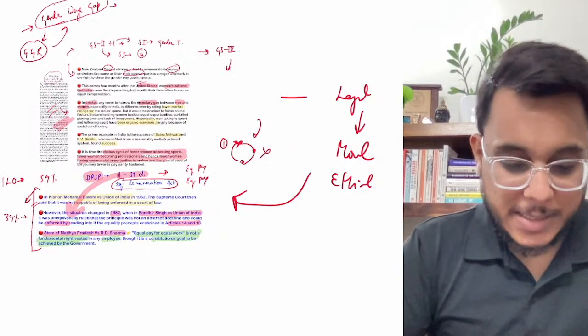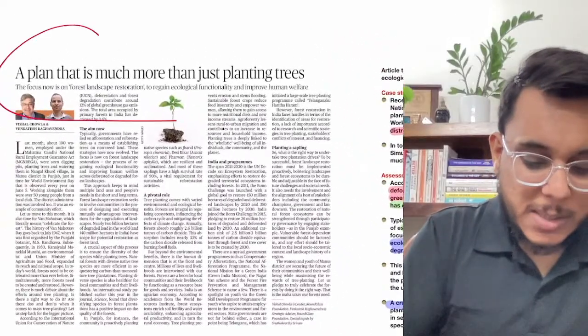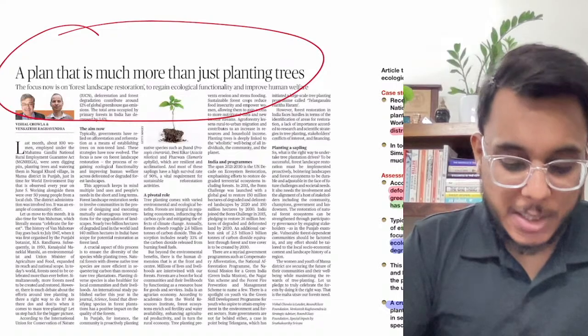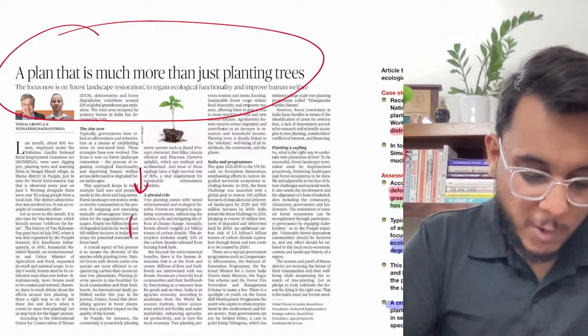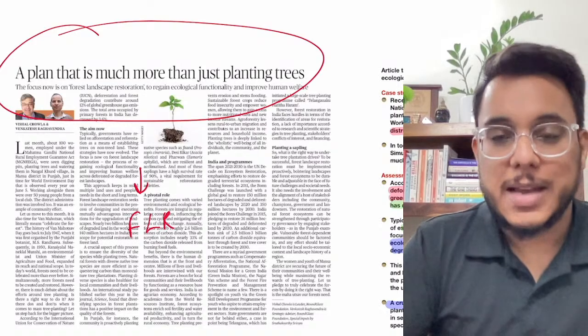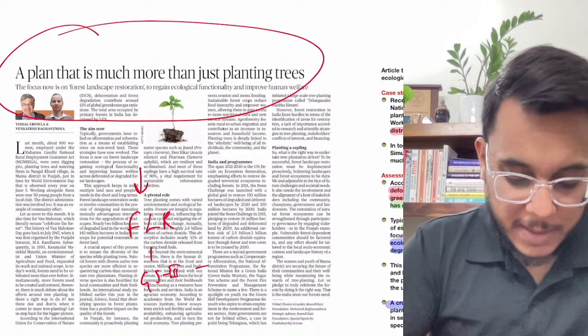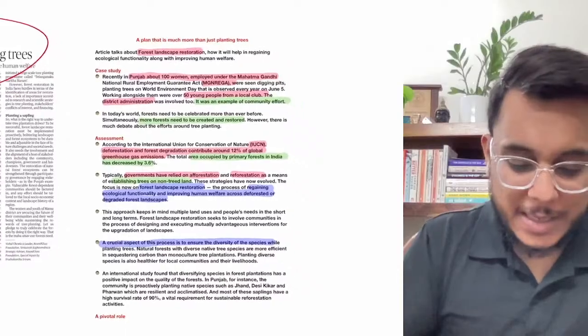And now let's move to the next article. A plan that is much more than just planting trees. So this is the article we have taken from the Hindu editorial section, and it talks about forest landscape restoration. And this particular article could be used in GS paper number 3, environment. Now let's see what the article says.